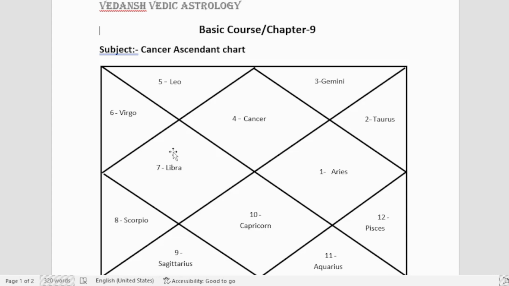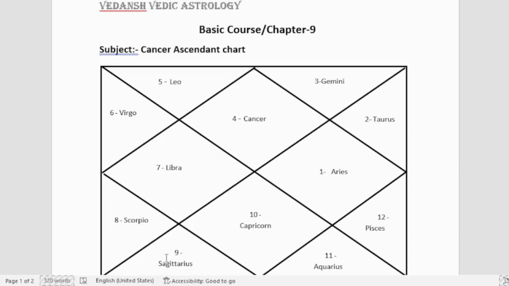But in general, Venus becomes a neutral planet as it is a natural benefic, also the Lord of the 4th house and the Lord of the 11th house, but being an enemy to the ascendant. So it has some positive strength, it has some negative strength. Being the enemy of this ascendant Moon, it becomes negative. Being the Lord of the 4th house, it becomes positive. So having both positive and negative, it becomes a neutral planet for this ascendant chart.